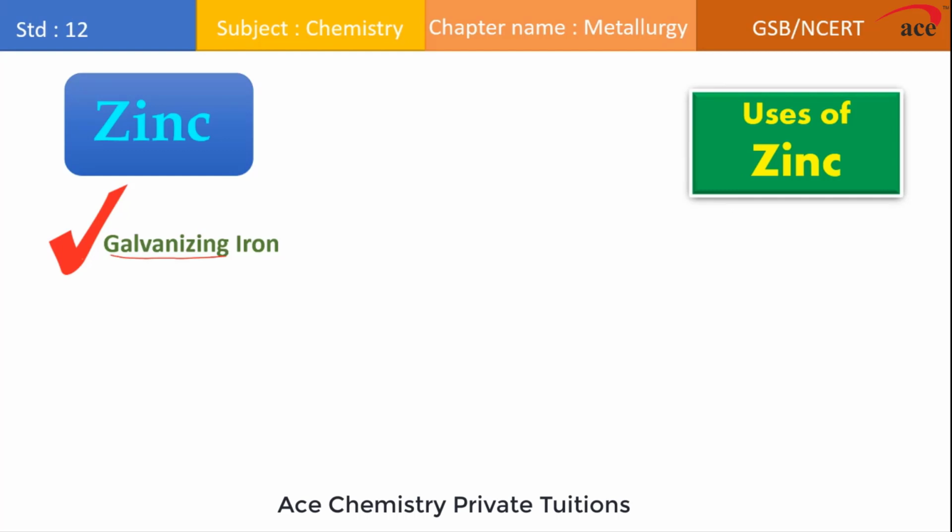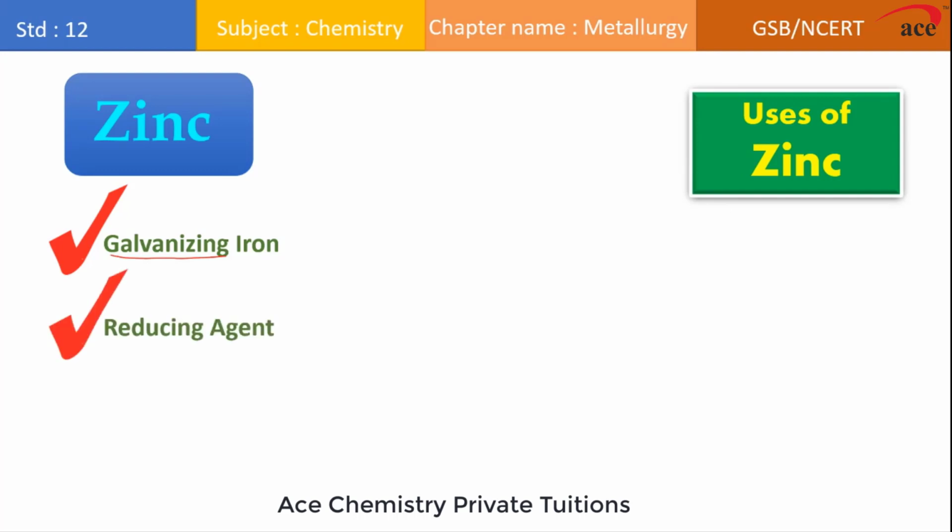So to prevent rusting of iron, the surface of the iron metal is coated with zinc. So this coating of zinc onto the surface of iron is referred as galvanization. So the metal which is used for galvanization is zinc. So this is one of the important use of zinc, which prevents iron from its corrosion.